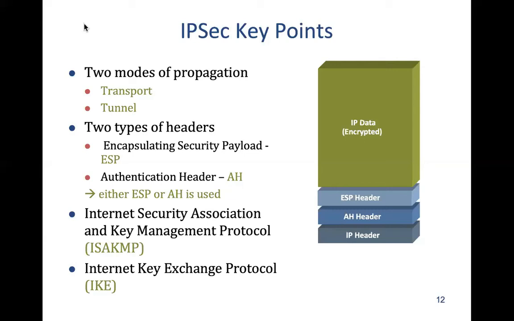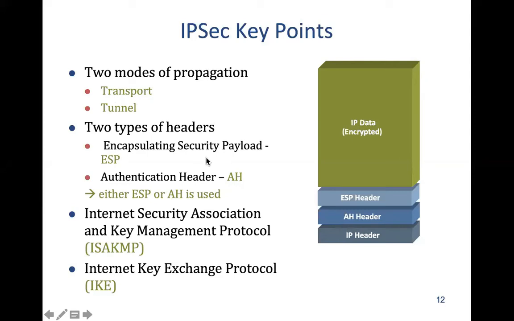In addition to these two modes of propagation, we use two types of headers. Many applications require both encryption as well as authentication. In that case, we use the first technology called ESP, which is Encapsulating Security Payload.